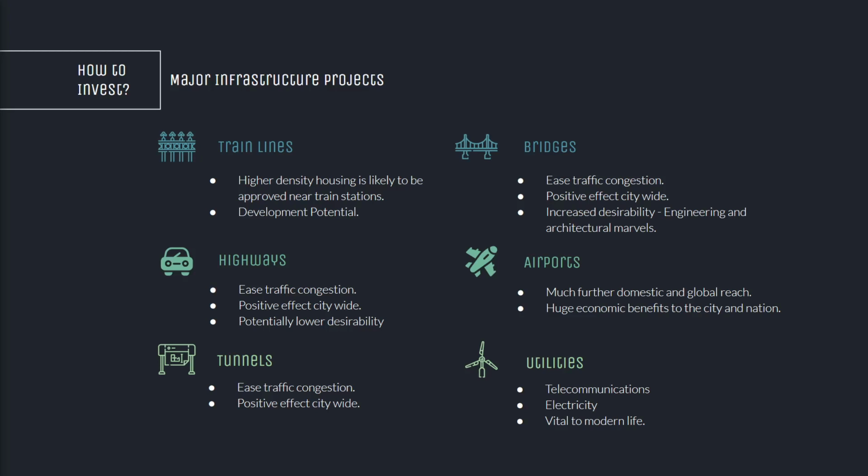Bridges will also ease traffic congestion, have a positive effect citywide, and because of the engineering and architectural marvels that bridges are, they can increase desirability. For example, the Sydney Harbour Bridge. Airports provide huge economic benefits to the city and to nations, and give the region a much further domestic and global reach.